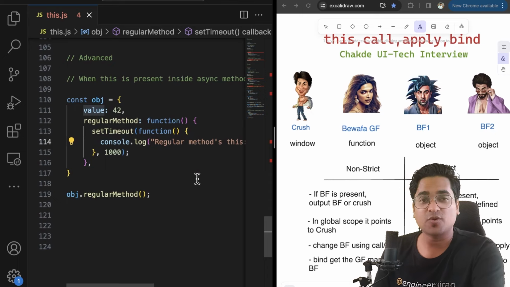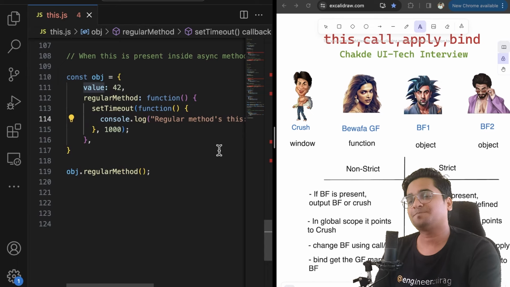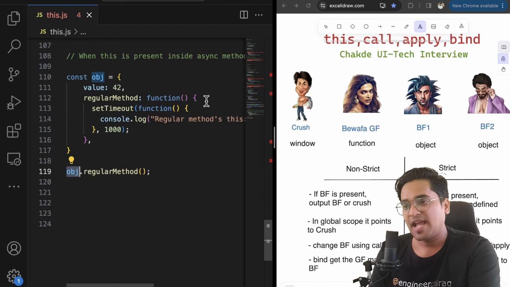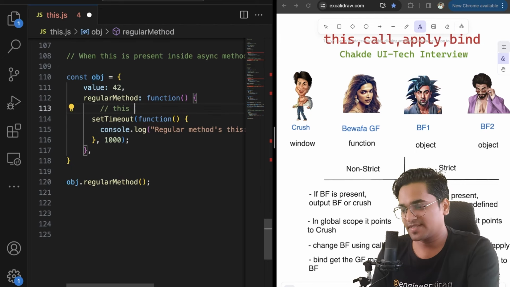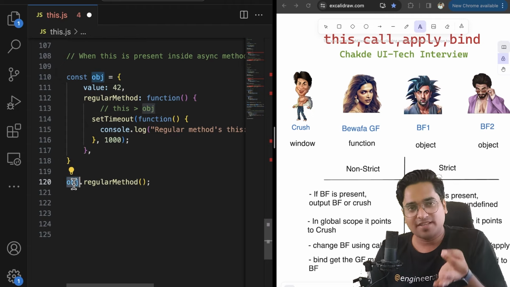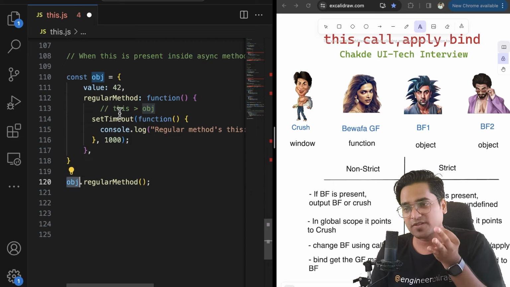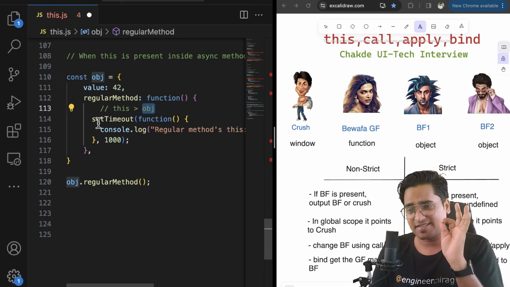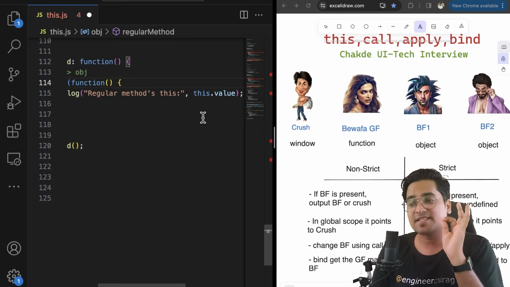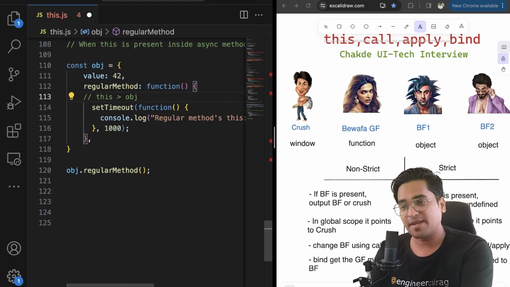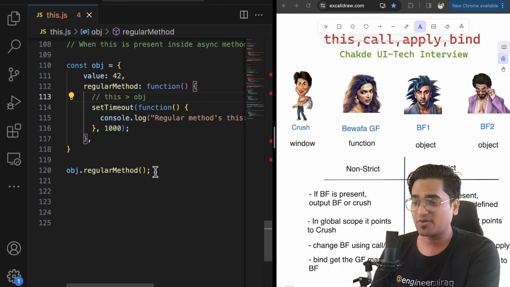Now you have to understand what is going to happen, guys. We are calling this method with respect to an object. What does it mean? At this level, your this will point to obj, which is correct, because you are being called with respect to an object. Inside this regular method, your this is going to point to the object, which is 100% true. But the condition here is that you have an async method, a callback, and that callback is going to access this.value. Will the value of this inside the setTimeout be the same as what we expected? Let's check this out. No, it's not going to be.